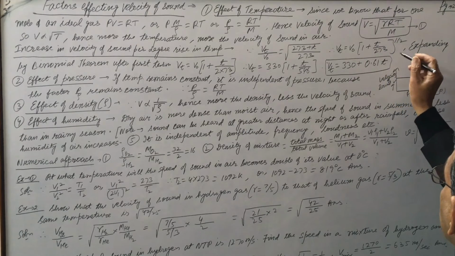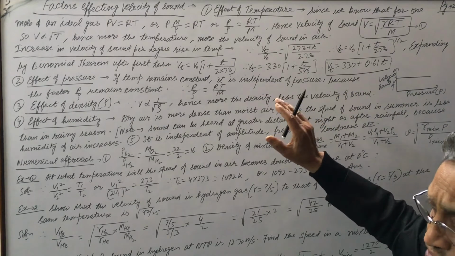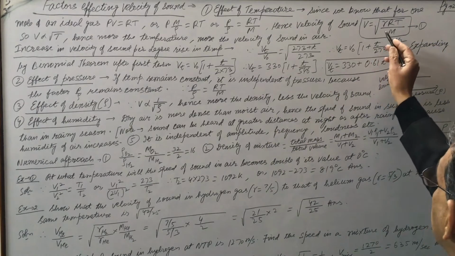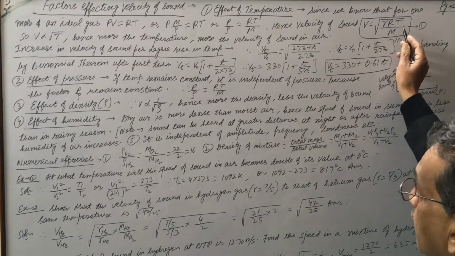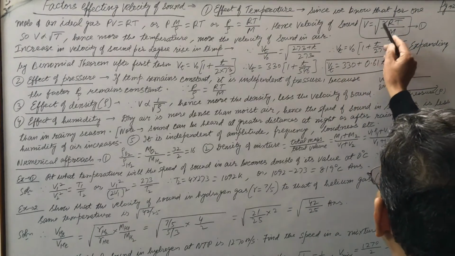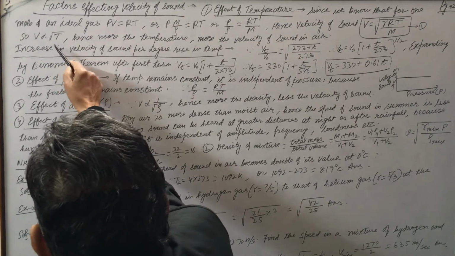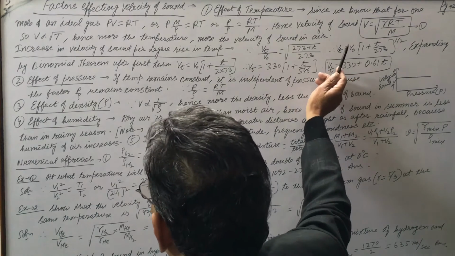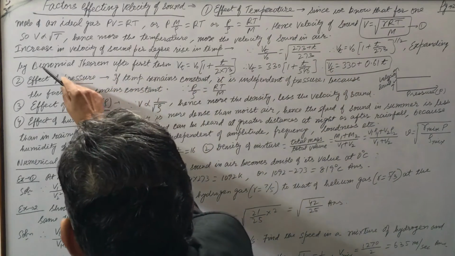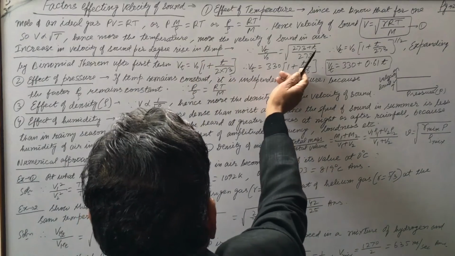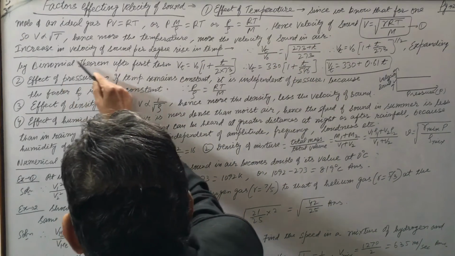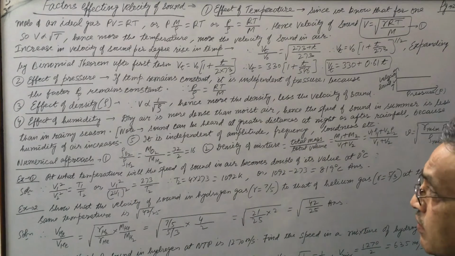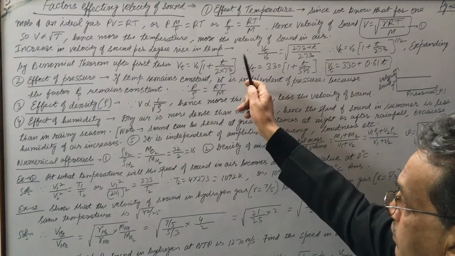And if you get 10 numericals on this topic, 8 numericals will be solved only by this formula alone. So very important formula: V is under root gamma RT by M. Now you see that V is proportional to root T. Hence more the temperature, more the velocity of sound in air. Further, see the increase in velocity of sound per degree rise in temperature. Per degree rise in temperature में velocity of sound कितना increase होता है, that we have to find.